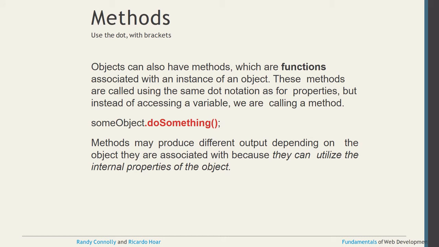When you are talking about methods, an object can also have methods, which are functions associated with that instance of an object. These methods are called using the same dot notation as for properties, but instead of accessing variables we are calling a method. We can write some object dot do something, then the function brackets and semicolon. Methods may produce different output depending on the objects they are associated with, because they can utilize the internal properties of the objects.